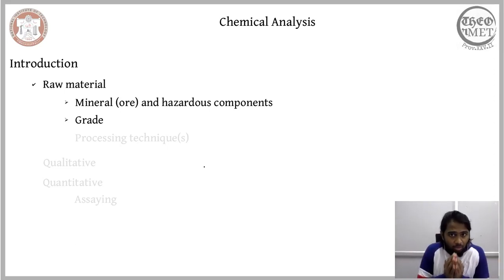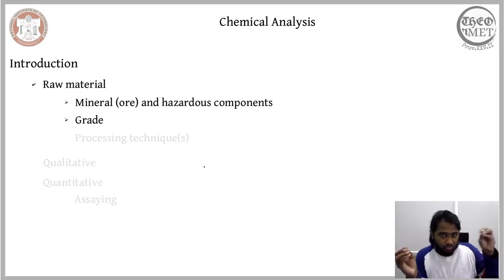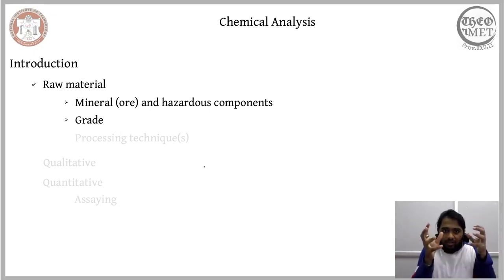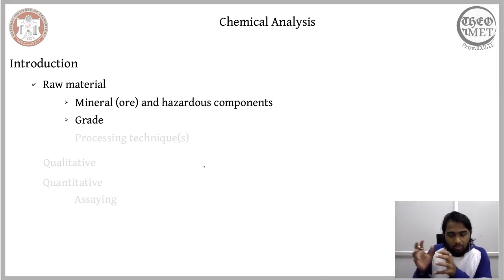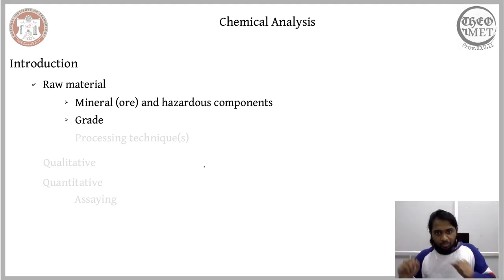And that understanding of whether from the given material the end product can be extracted in an economically beneficial manner comes from the chemical analysis. This process of assessing whether an economic benefit can be made when the given raw material is translated to the end product is often referred to as grading. Depending on the investment you make and the gain you get out of it, the grades of the raw material vary.